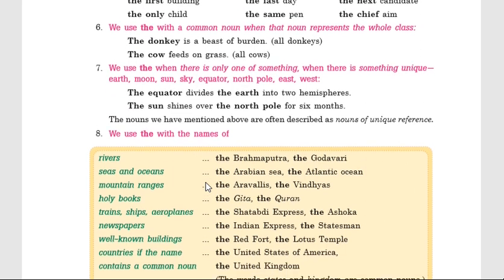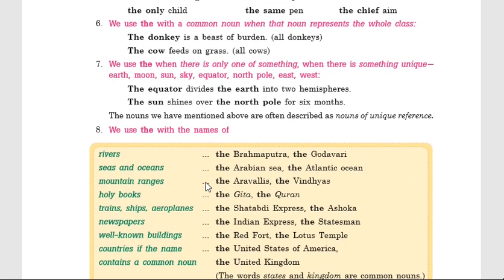Rule number 6: we use "the" with a common noun when that noun represents the whole class. When a common noun stands for a whole class, then also we can use "the" before it. For example, the donkey is a beast of burden. Here, the donkey means all donkeys. Similarly, the cow feeds on grass. The cow means all cows.